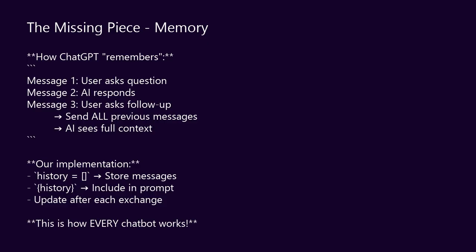Here's the secret. AI models don't actually remember anything. They're stateless. Every call is independent. So how does ChatGPT remember? It cheats. It stores your conversation history and sends the entire conversation with every new message. The AI sees everything you've said before. We are going to do the same thing.